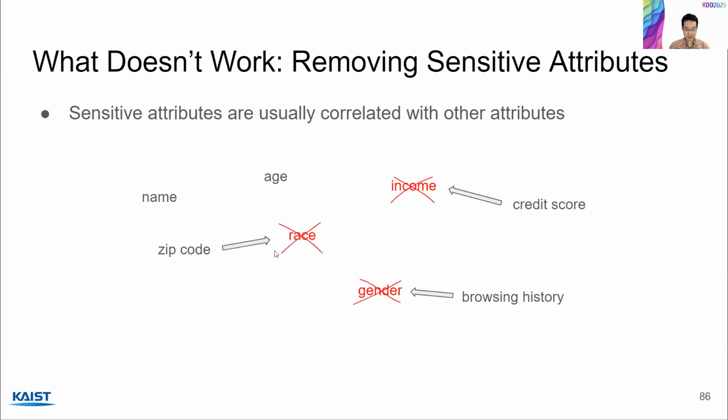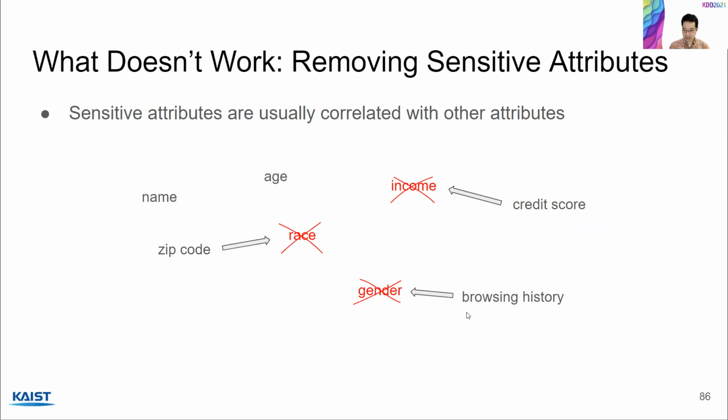The problem is, even if you remove them, you can utilize some other attributes to infer these values. For example, a zip code is known to be correlated with race because, again, as I mentioned, people with similar races tend to live in similar zip codes. Also, if you have a high credit score, it's an indicator that you might have more income.